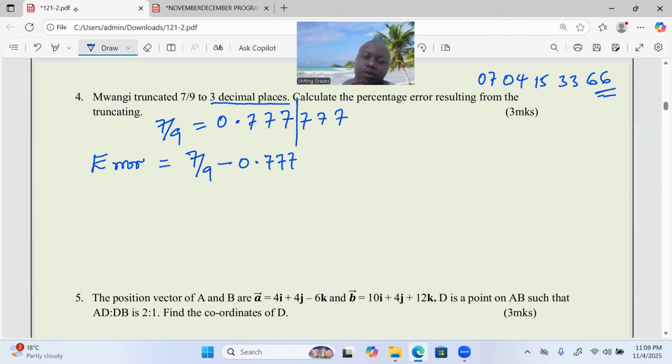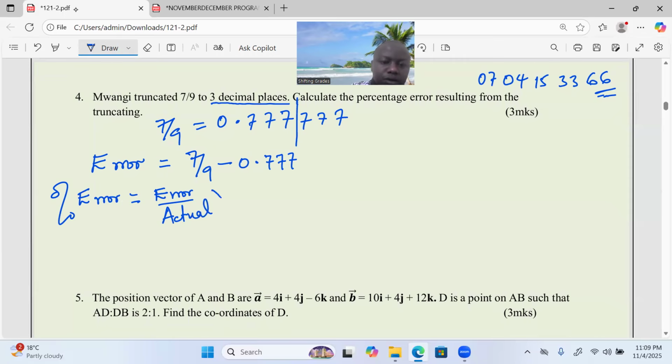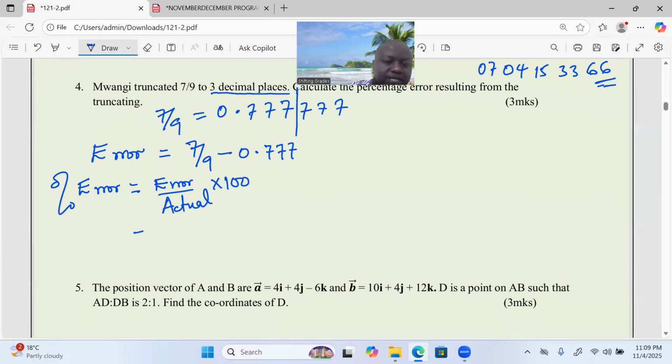Then after that, we can talk about the percentage error, which is given by error over actual times 100. What percentage of the actual is this error, now expressed as a percentage?